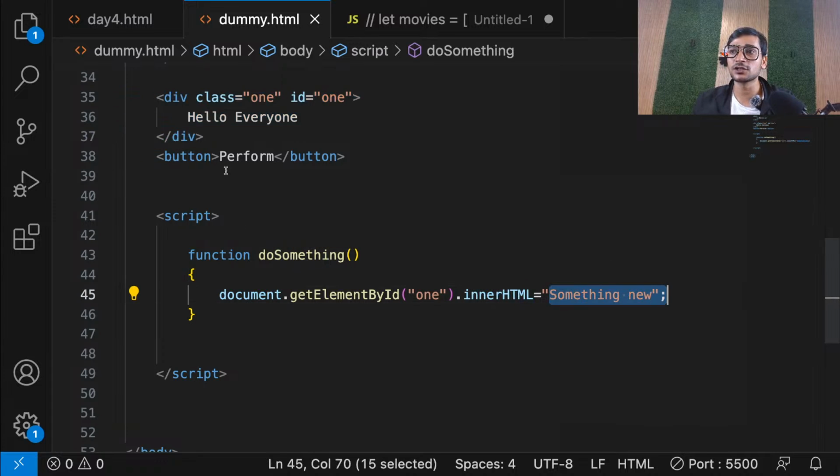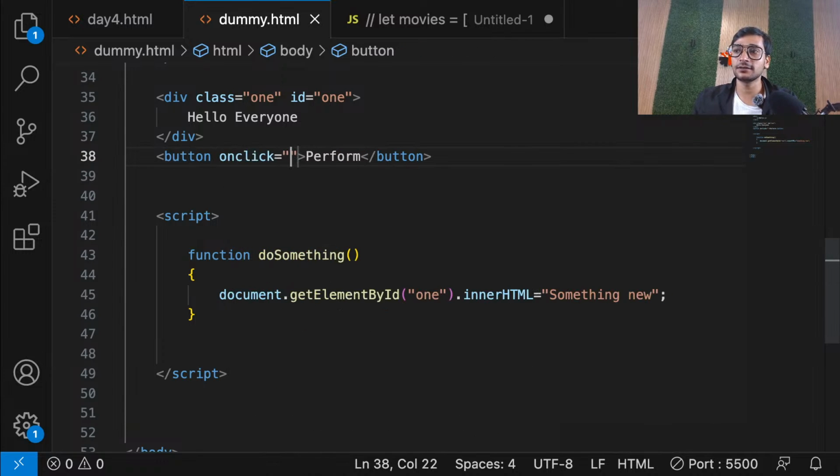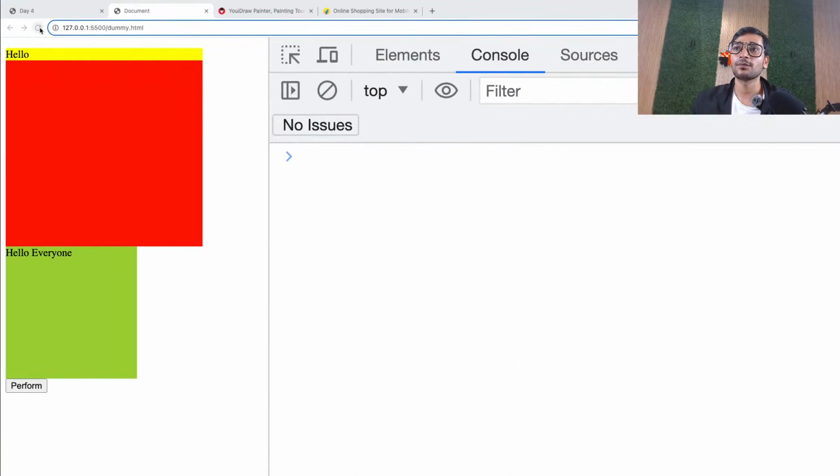Now let's call this function on this button. So onclick, doSomething. And now see guys, right now it shows hello everyone. As soon as I click on this button, see, it changed to something new. Is that clear guys, everyone? I hope you understood. So it overrides the old content and puts the new content.